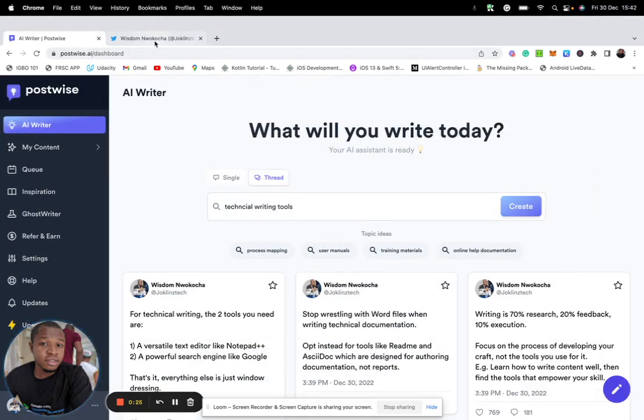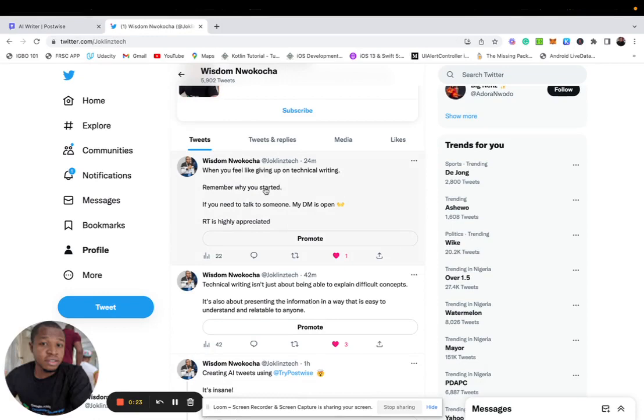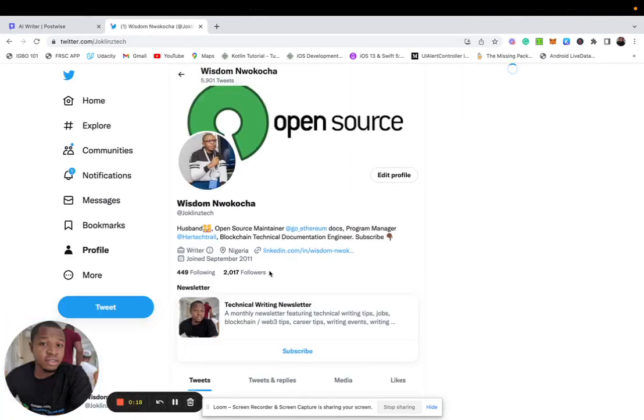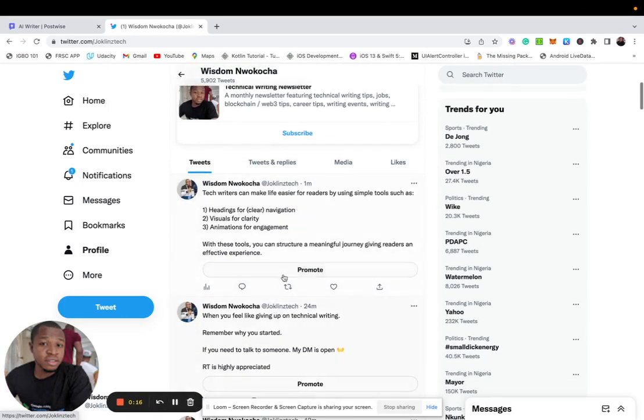So if we go over to my Twitter handle, let's refresh. So you see it here. Technical writers can make life easier for readers by using simple tools such as this, is super